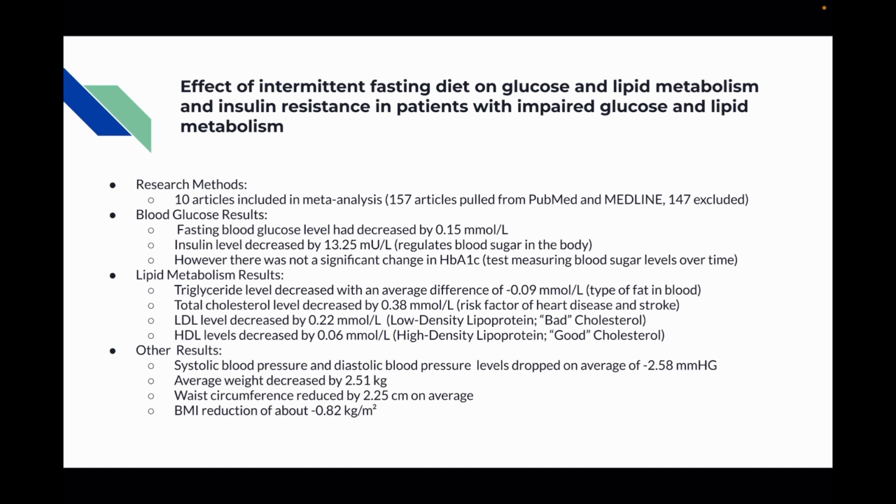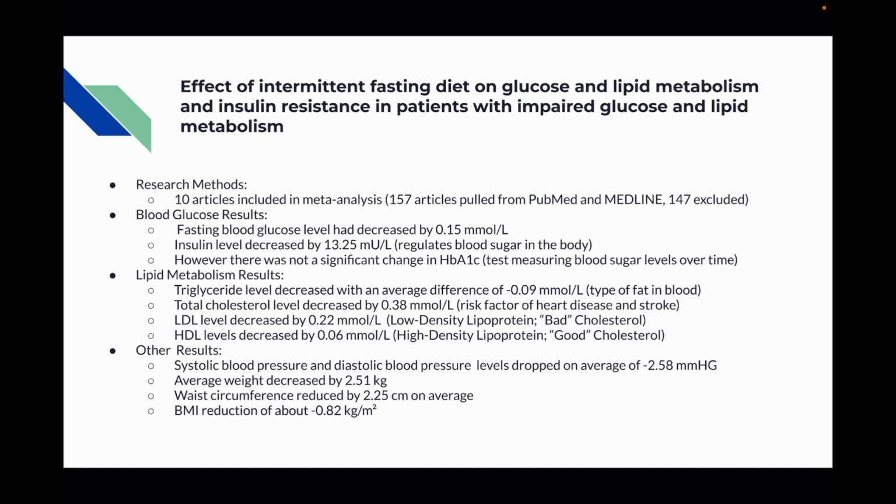For lipid metabolism results, triglyceride levels, which are a type of fat in the blood, had decreased with an average difference of negative 0.09 millimoles per liter, and total cholesterol level decreased by 0.38 millimoles per liter. Cholesterol is a risk factor of heart disease and stroke. There are two different types: low-density lipoprotein, known as bad cholesterol, and high-density lipoprotein, known as good cholesterol. LDL levels decreased by 0.22 millimoles per liter, and HDL levels decreased by 0.06 millimoles per liter.